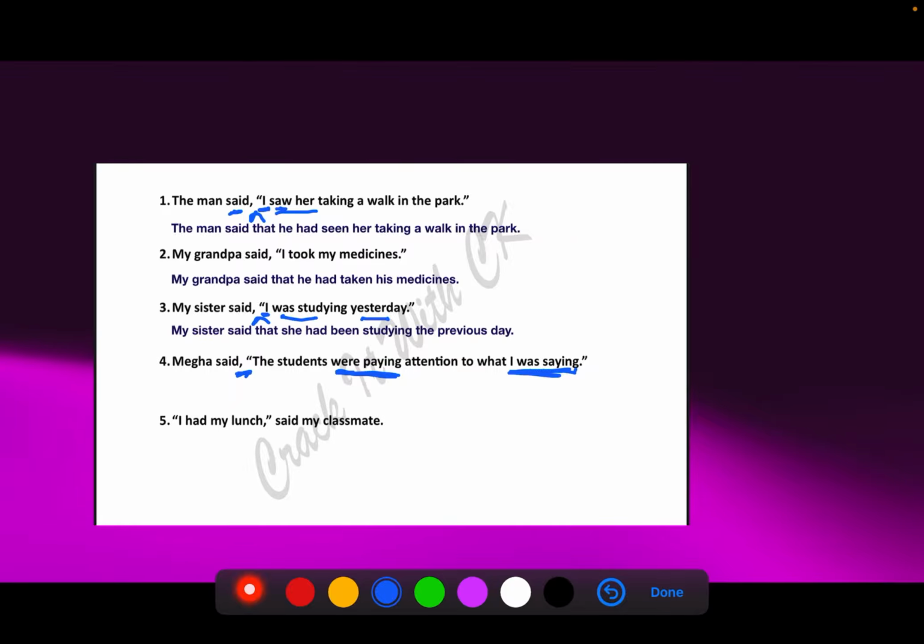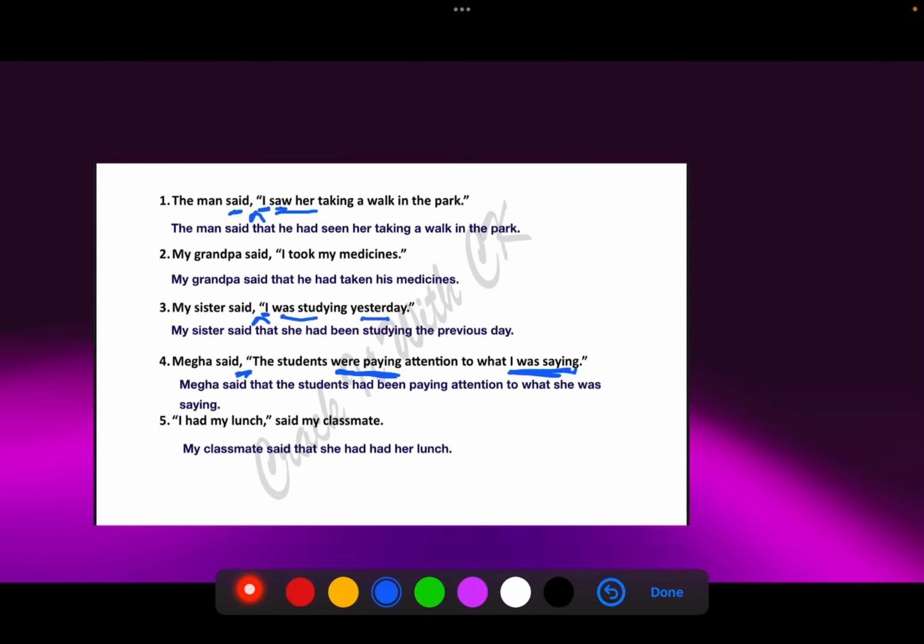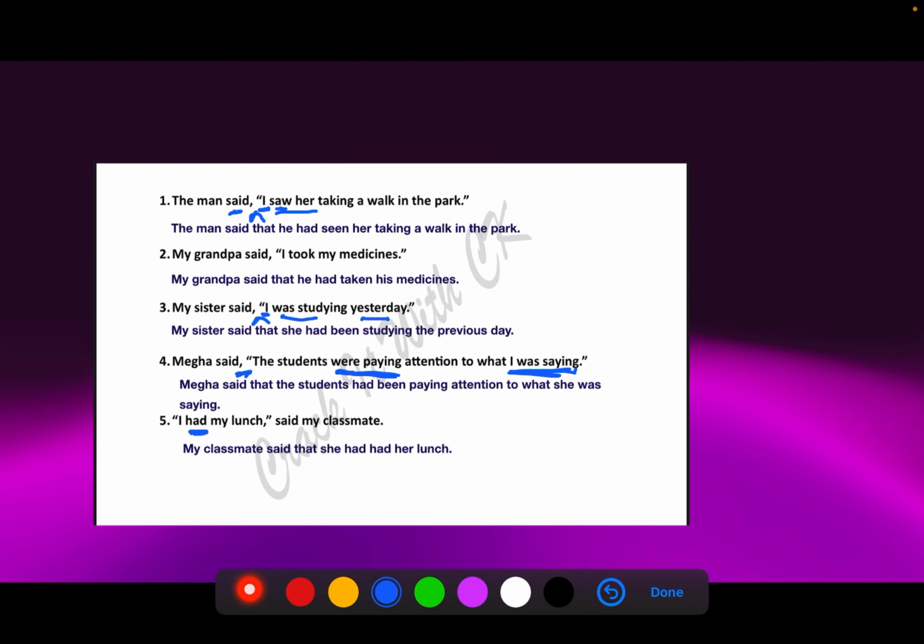Next one. I had my lunch, said my classmate. My classmate said that she had had her lunch. Now why two hads over here, guys? It is very important, by the way. See, this had is already acting as a verb. To have lunch, she is eating her lunch. It is already a verb, and now we have to make the past participle of it. That is why she had had her lunch.